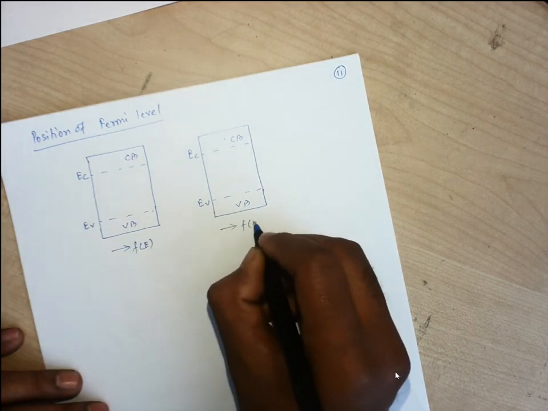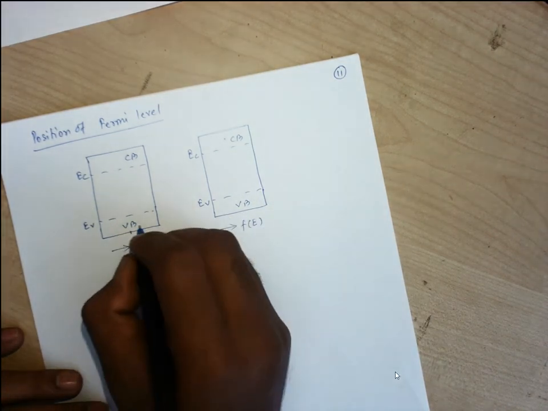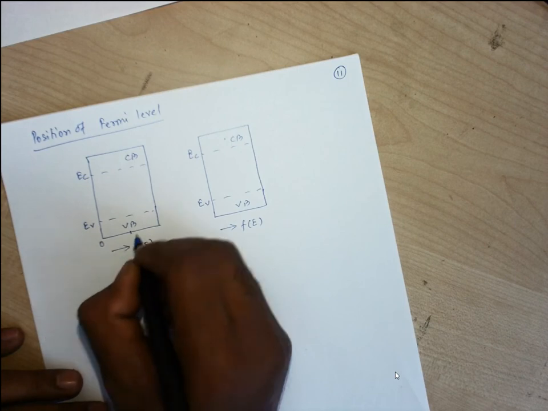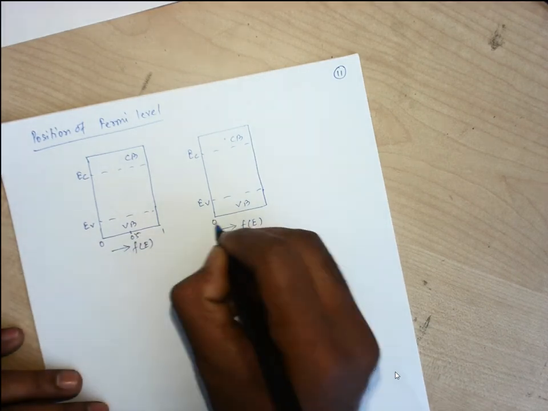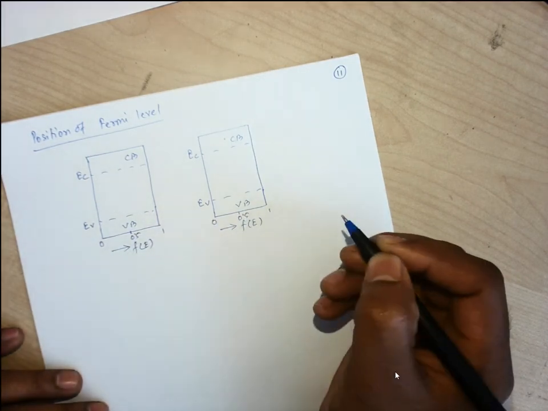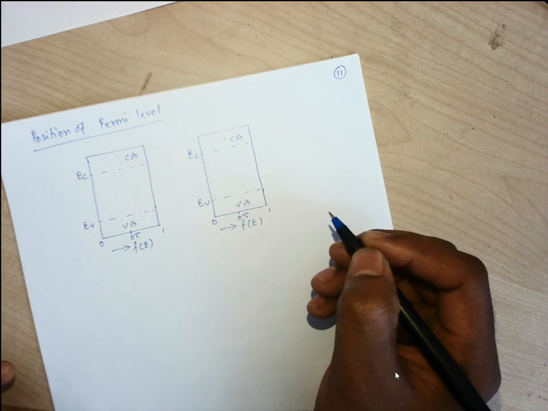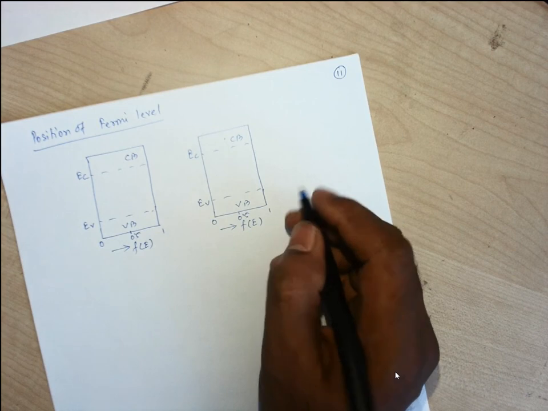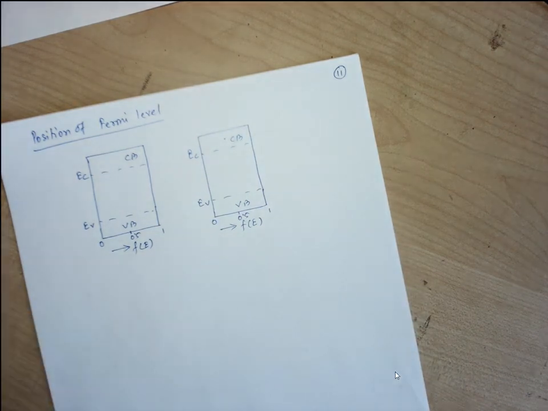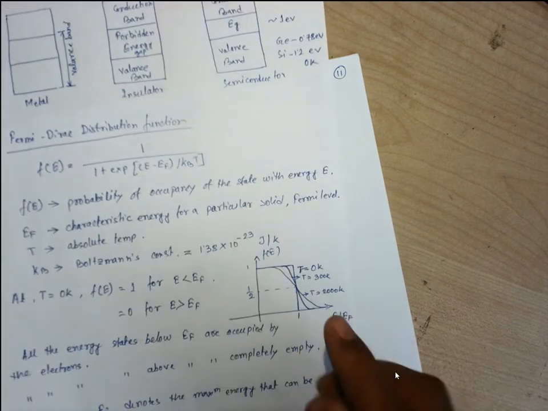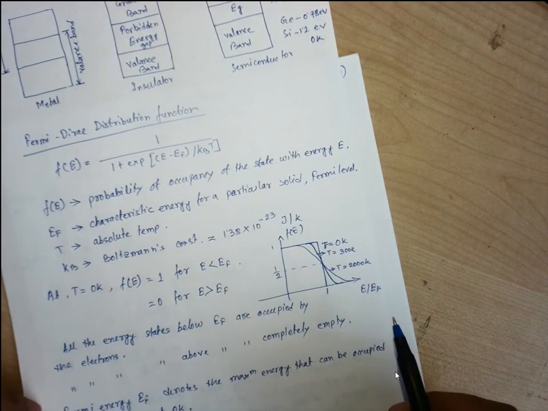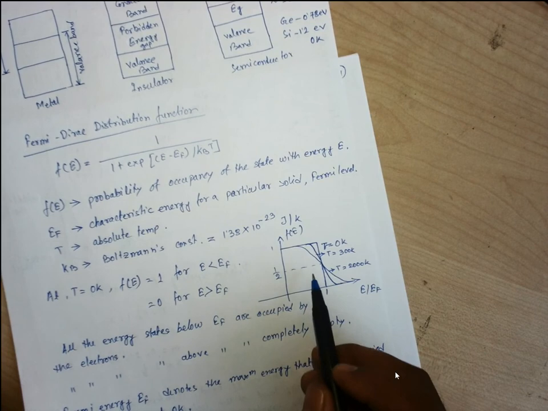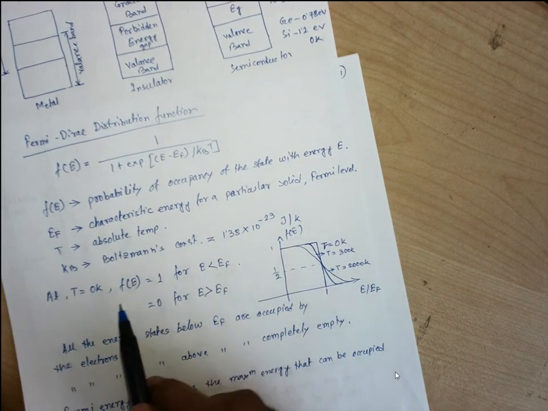This middle, it is the half. It is 0. It is 0.5. It is 1. 0. It is 0.5. It is 1. So what we have seen earlier, this probability function is 1 if we are considering the absolute 0.